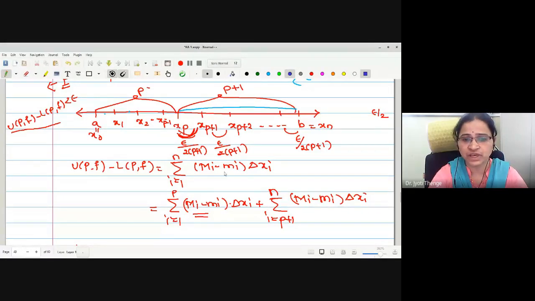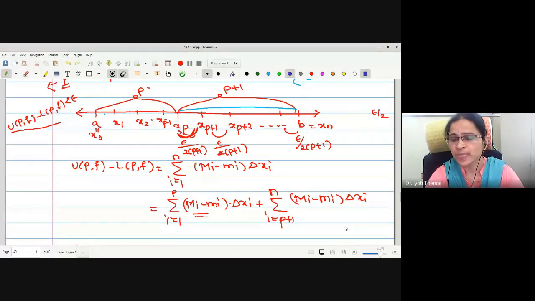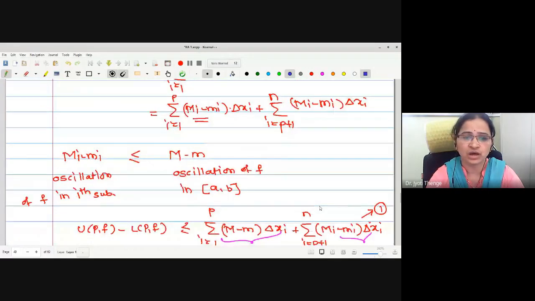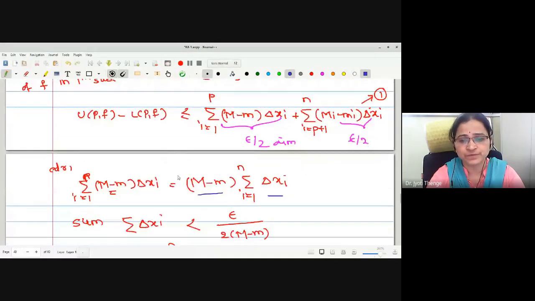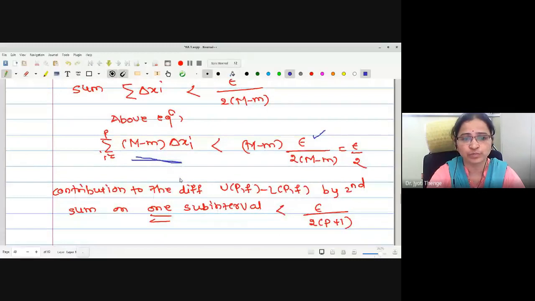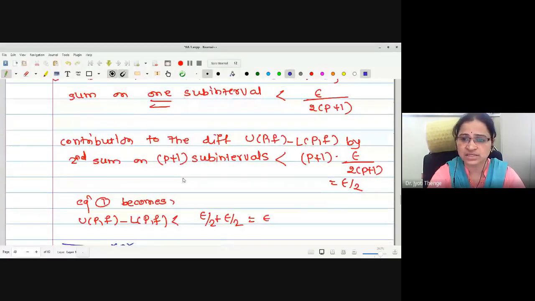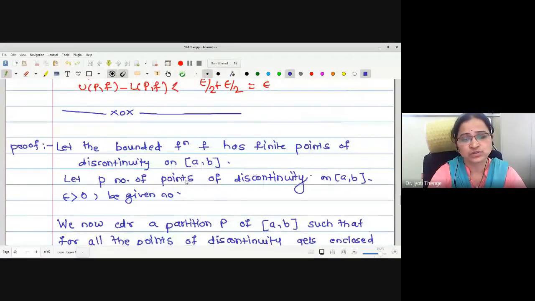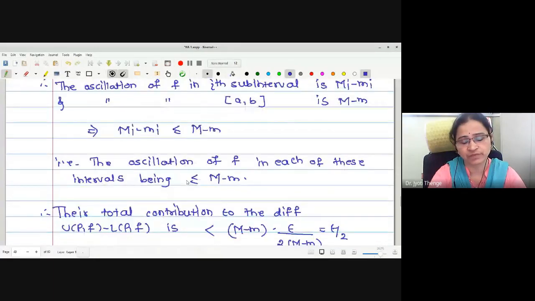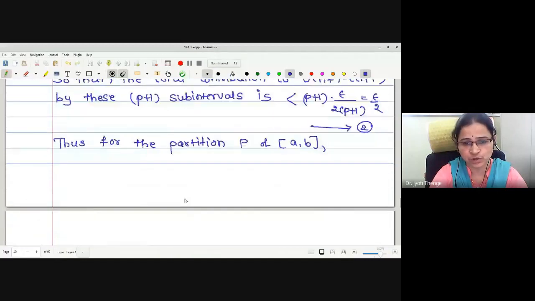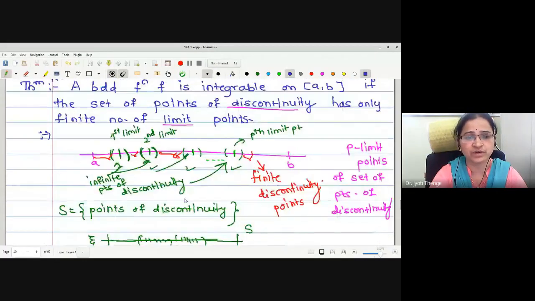Therefore, to do this, we have divided the summation into two parts. In the first part, we have taken the summation over the subintervals having the points of discontinuity. The second part we have taken over the continuous ones. Now, with the help of suitable adjustment, we have finally proved that every part is less than epsilon by 2, so that finally the difference U(P,f) minus L(P,f) will be less than epsilon.